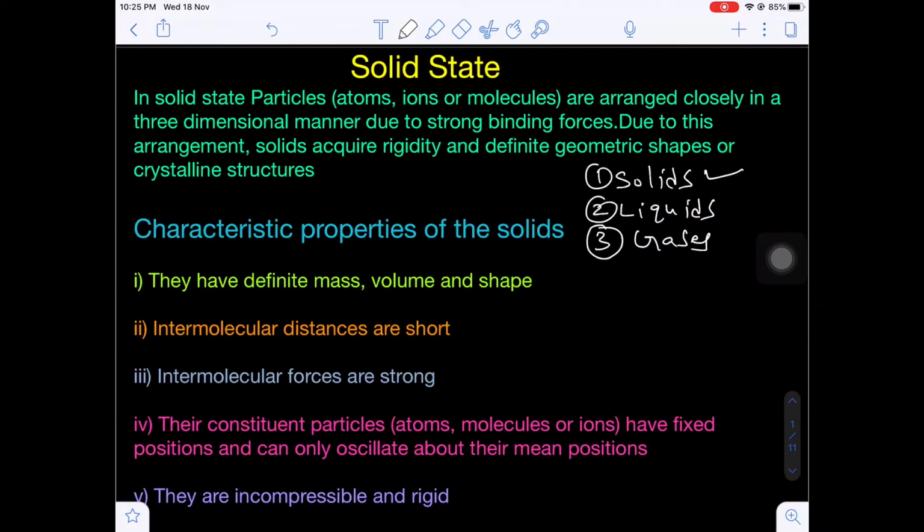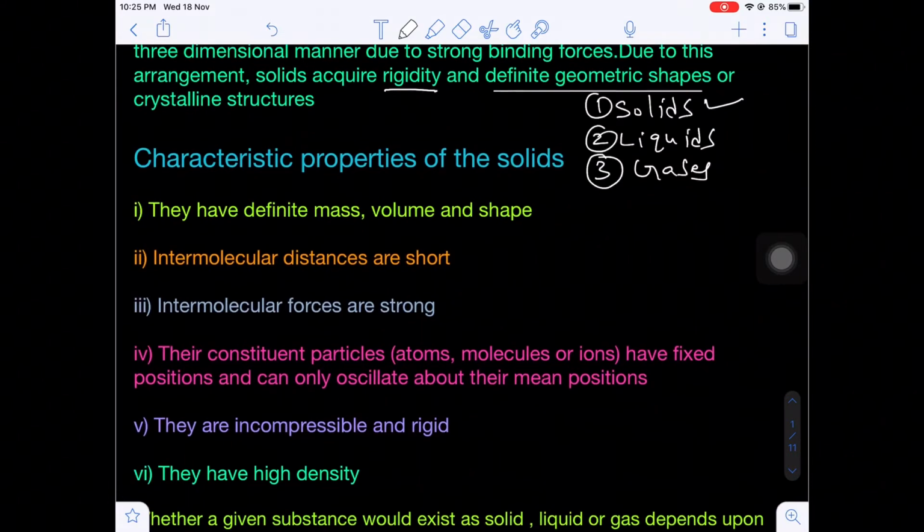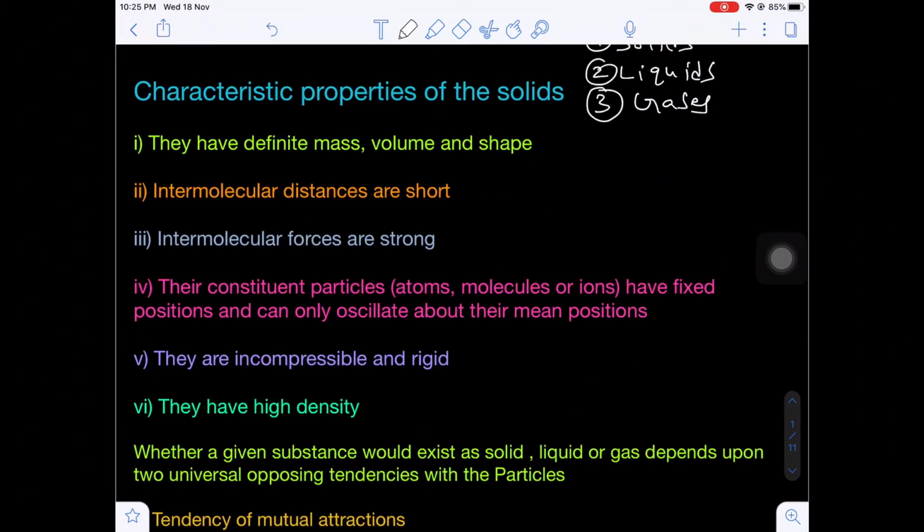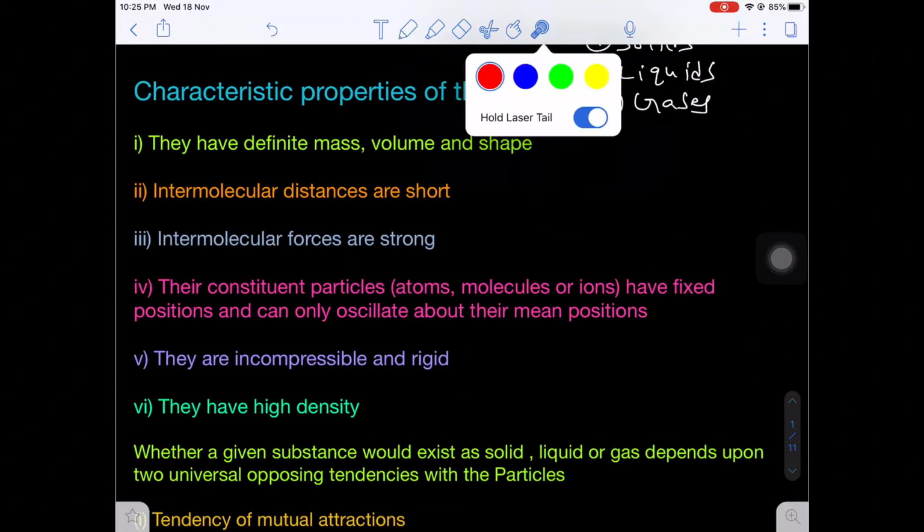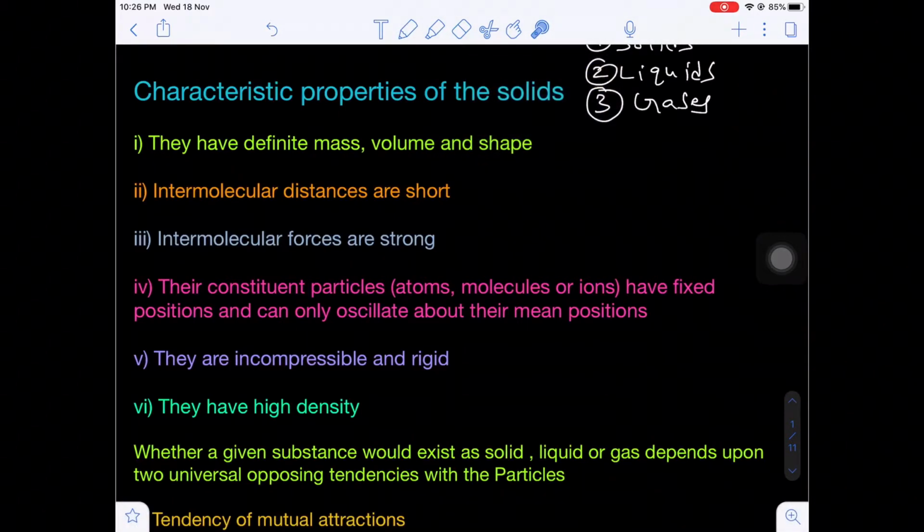Now in solid state, what happens? The particles may be atoms, ions or molecules which are closely arranged in three-dimensional space because of strong bonding forces. Due to this arrangement, solids acquire rigidity and solids possess a definite geometrical shape or crystalline structure. Now, what are the characteristics of solids? The first characteristic point will be they have definite mass and also volume and shape.